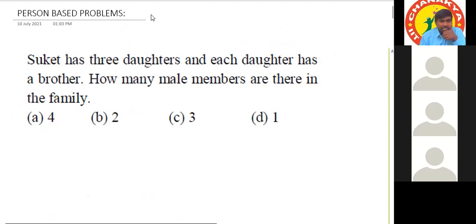Tell the answer for this. Suket has 3 daughters and each daughter has a brother. How many male members are there in the family? Actually, there is some small mistake here. Here, consider this one, Mr. Suket has 3 daughters and each daughter has a brother. There might be only one member.